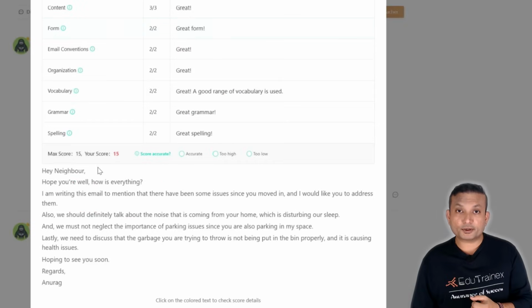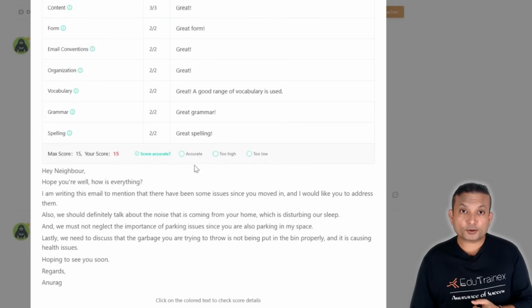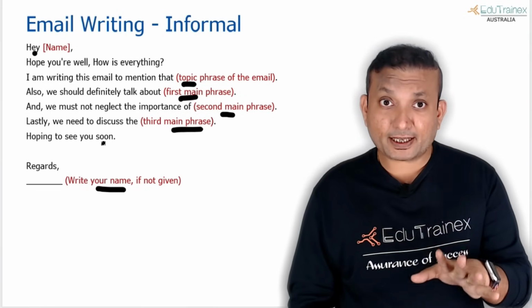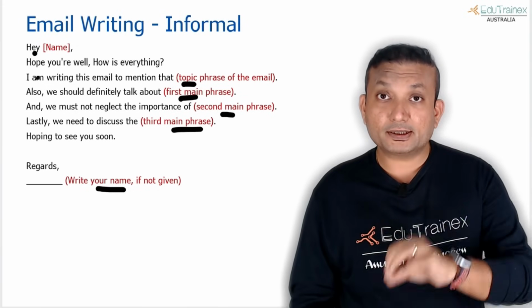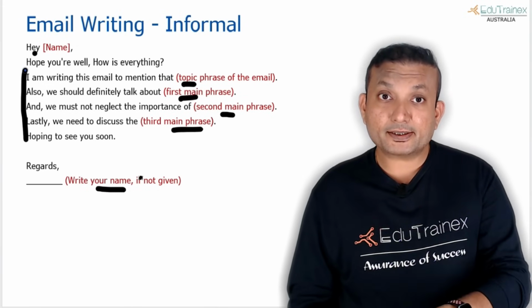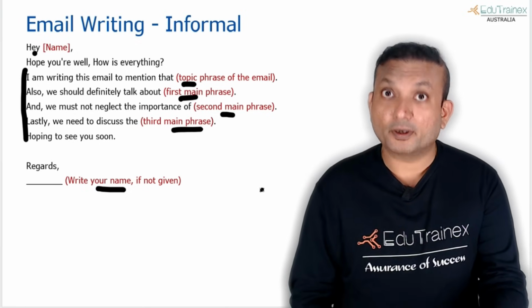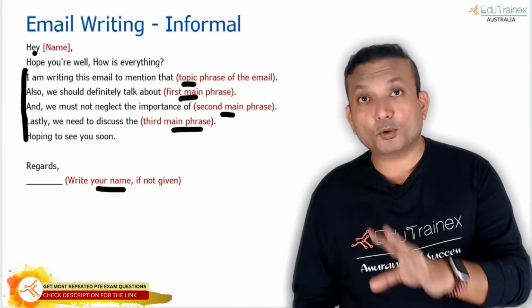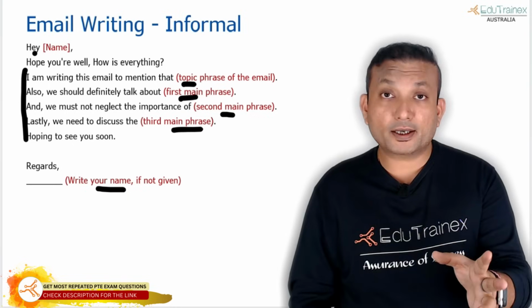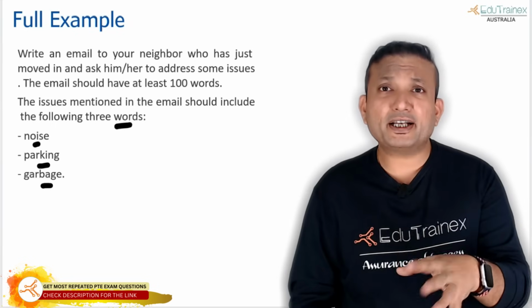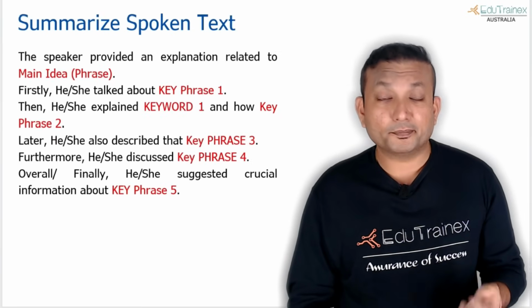Now let's go back to the question. You already saw the score. It's 15 out of 15 with the same template, exactly the same template. What I am showing you is the same answer. This part is the same, and only this part is what I have written on my own. In order to save time, I already did it for you. I have attempted the questions and am showing you on different applications. End of the day, everything has to work together, right?